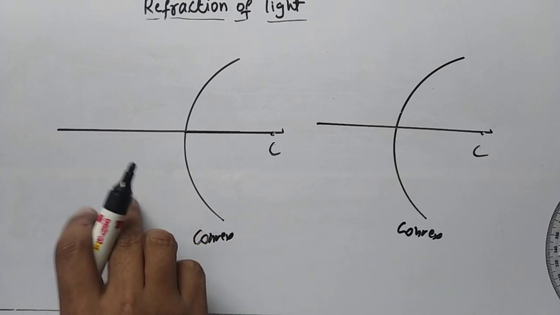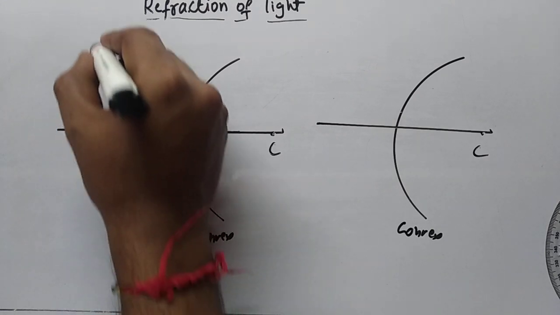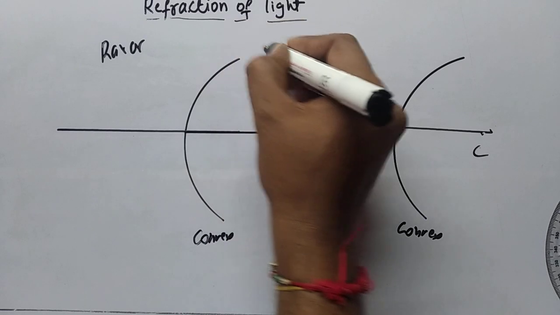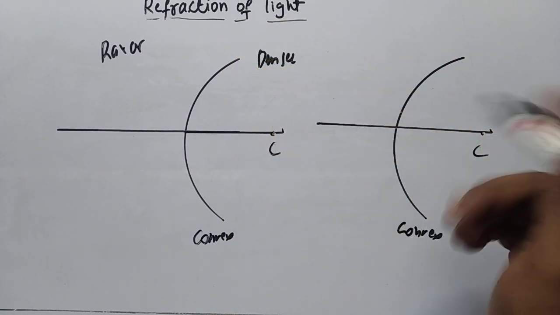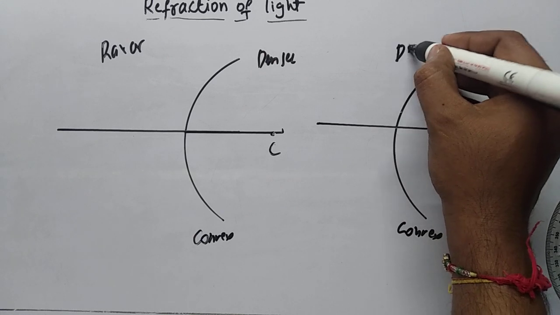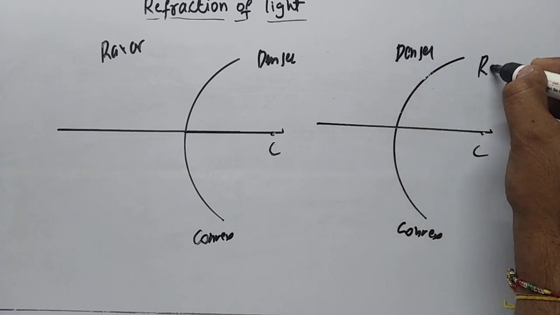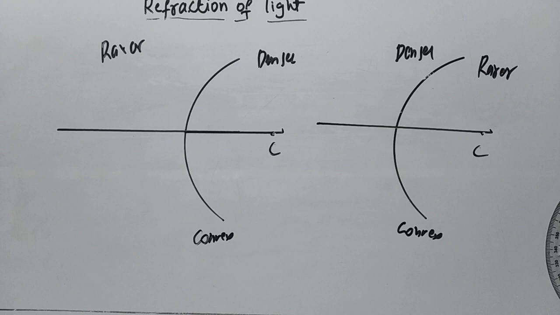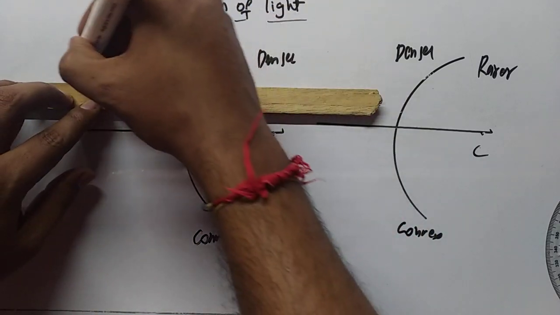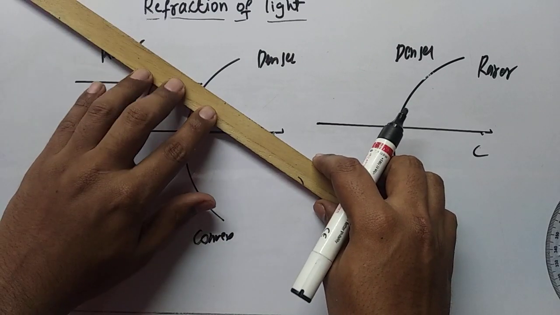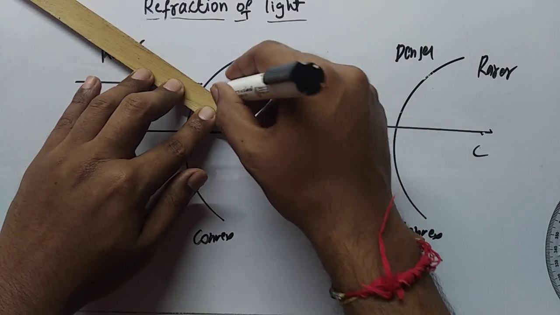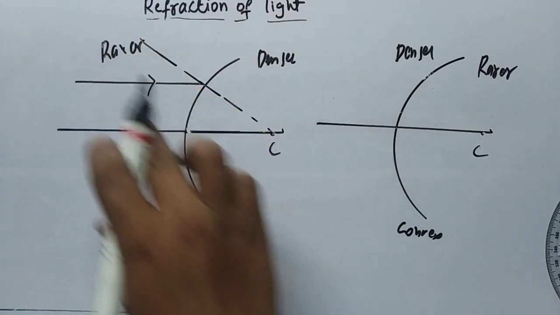In this case we'll take a ray passing from rarer medium to denser medium, and in this case a ray traveling from denser medium to rarer medium. Let me consider a ray traveling from rarer to denser. This is a line parallel to the principal axis. Let me draw the normal. This is our normal line.